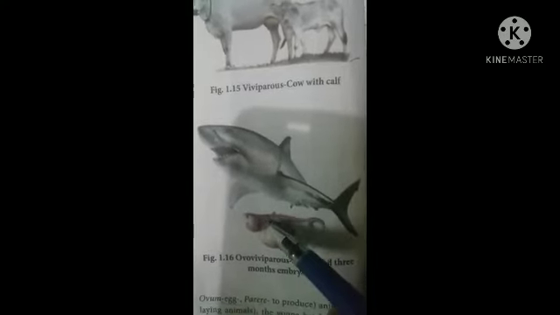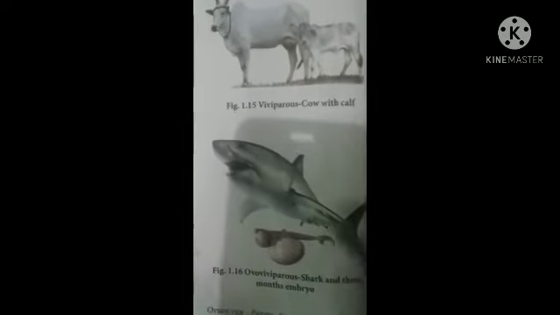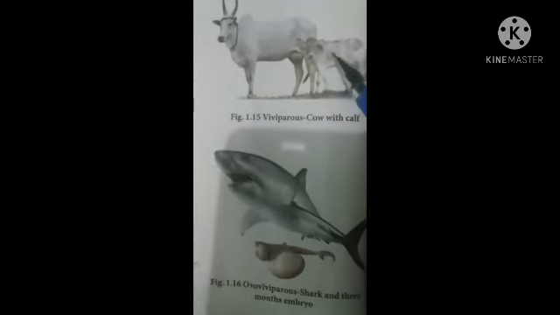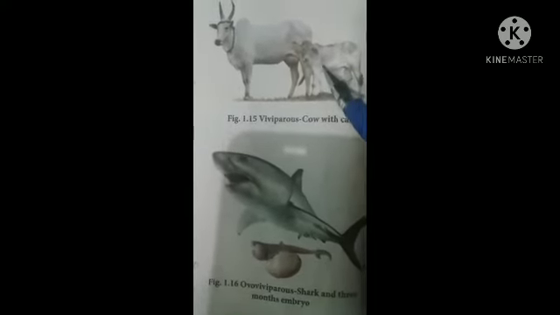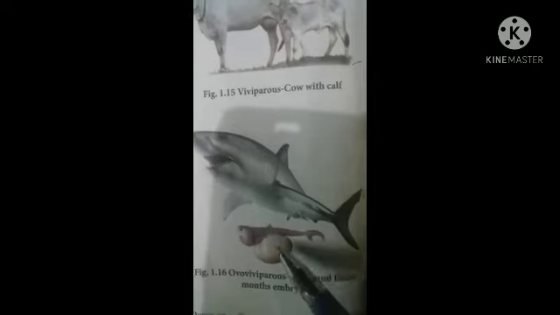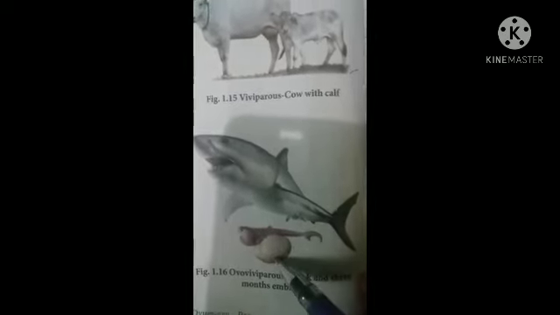That's why the embryo obtains nourishment from the egg yolk. Whereas viviparous animals have placental connections, that's why they obtain nourishment through the placenta in the uterus. But in ovoviviparous animals there is no placental connection, that's why the developing embryo obtains nourishment from the egg yolk.